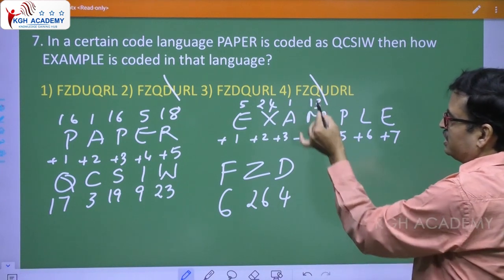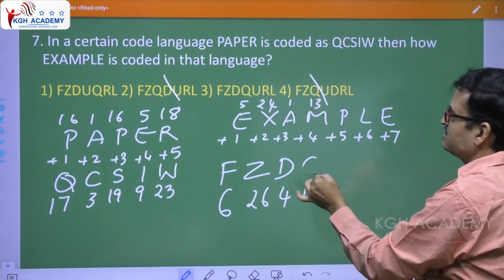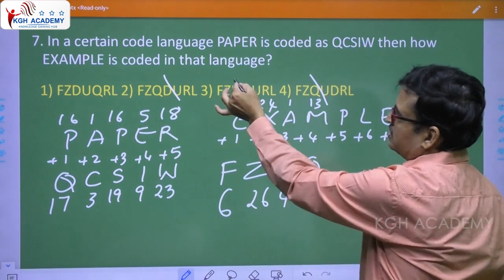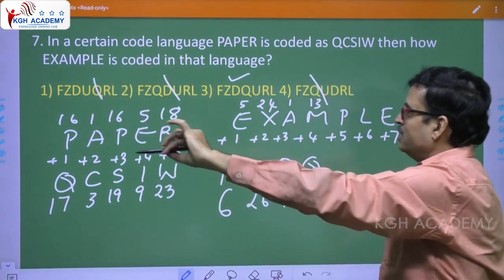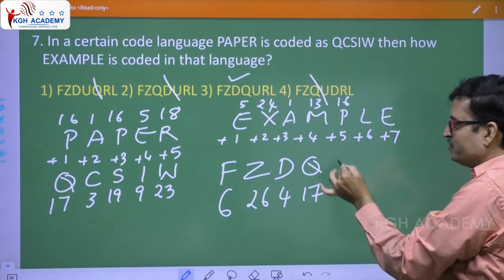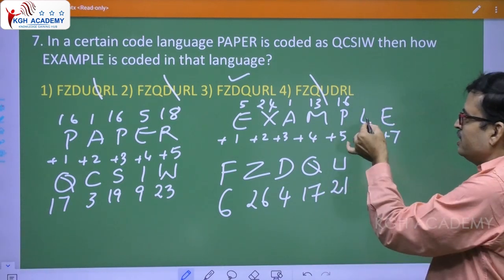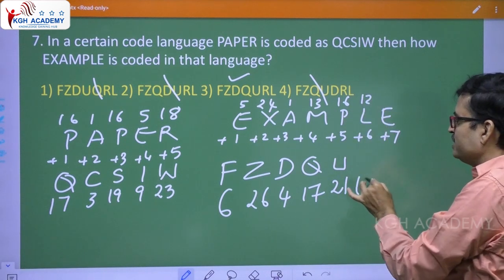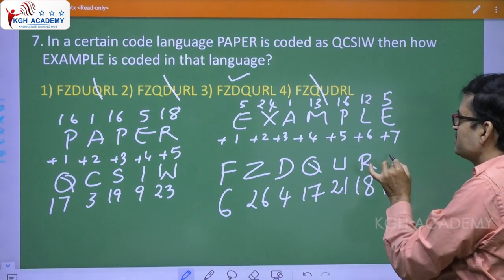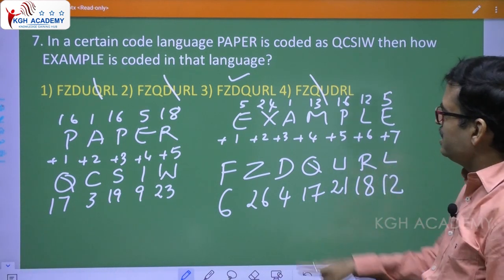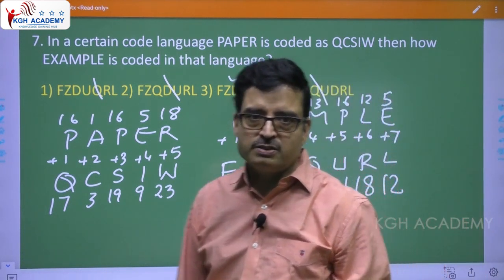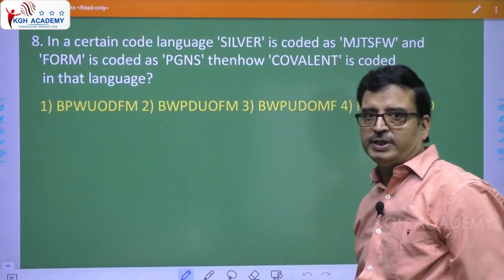Now, this is 13. 13 plus 4 is 17, 17 is Q. Here U is given and here Q is given, so this is wrong. Now, this is 16, 16 plus 5 is 21, 21 is U. This is 12, 12 plus 6 is 18, 18 is R. This is 5, 5 plus 7 is 12, 12 is L. F, Z, D, Q, U, R, L. So the answer is the third option.